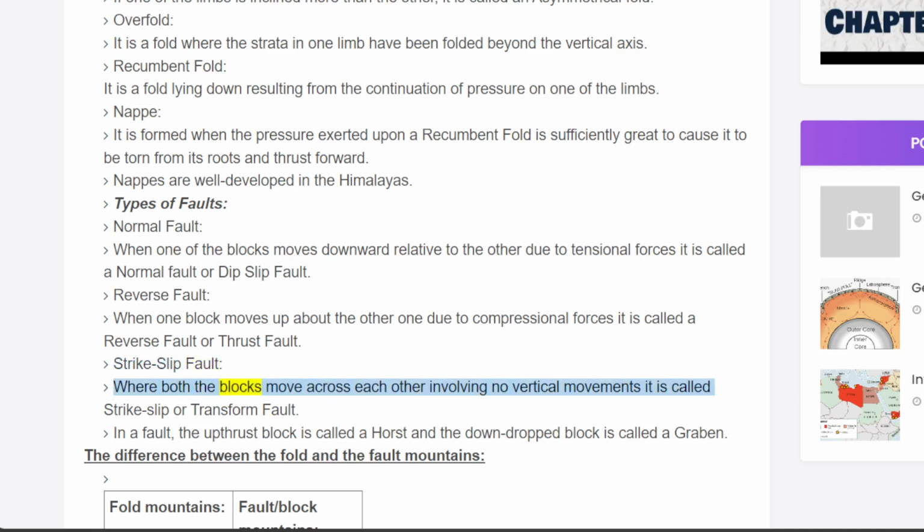Strike-slip fault. Where both the blocks move across each other involving no vertical movements, it is called a strike-slip or transform fault. In a fault, the upthrust block is called a horst and the downdropped block is called a graben.